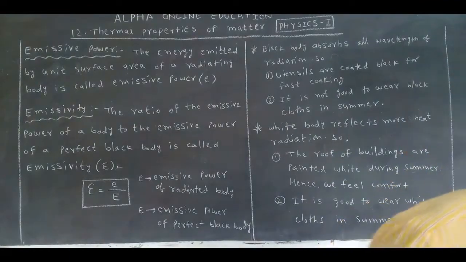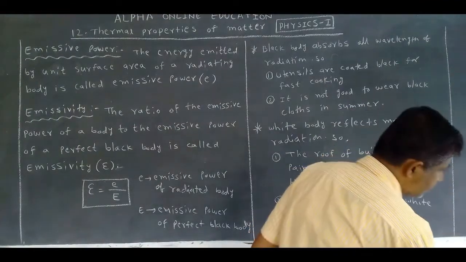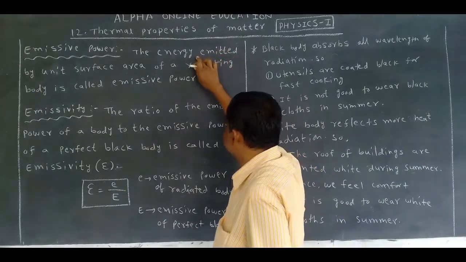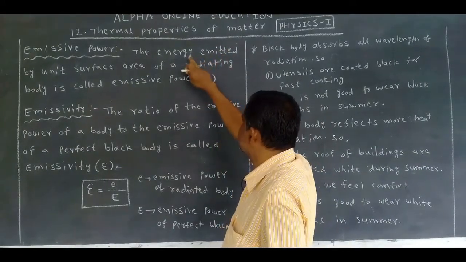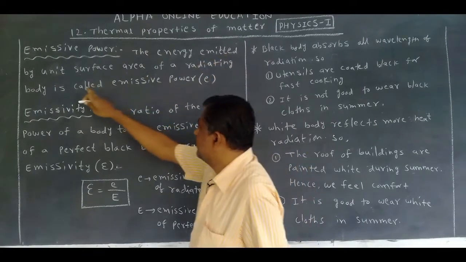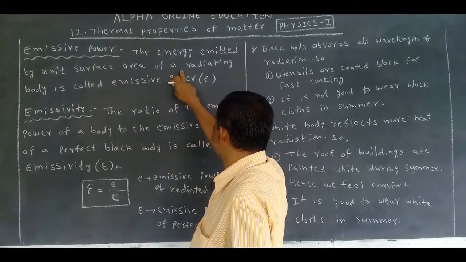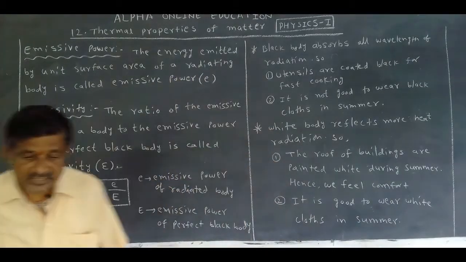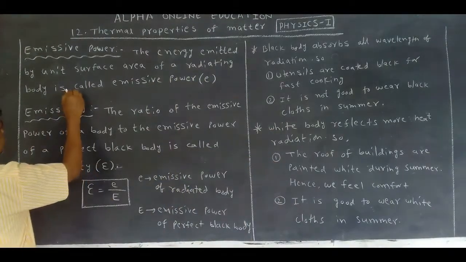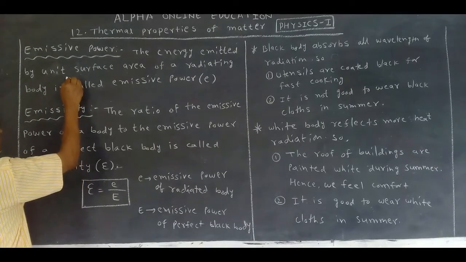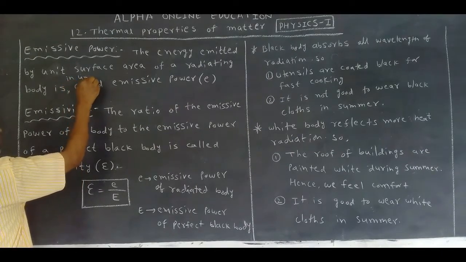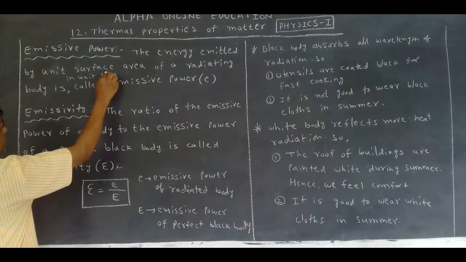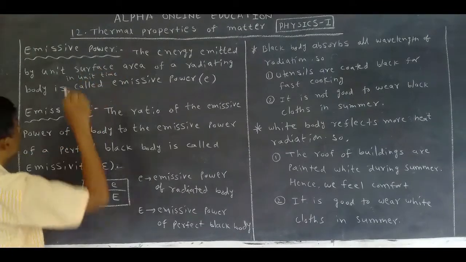Energy flux. Otherwise, we can say energy emitted by unit surface area of a radiating body in one second, in unit time, is called emissive power. We can mention this also.